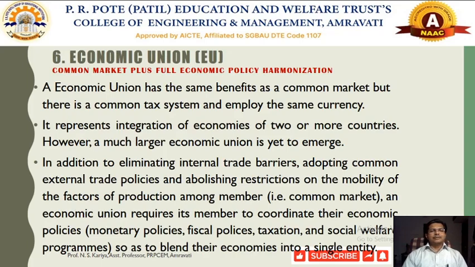The next form of economic integration is called economic union. That economic union will possess the properties of common market plus full economic policy harmonization. Whatever properties of common market, where it is already a free trade area, they will possess the properties of earlier economic integration plus full economic integration.